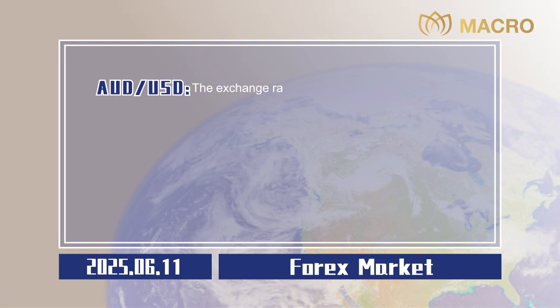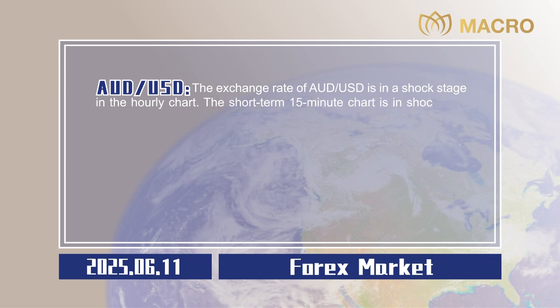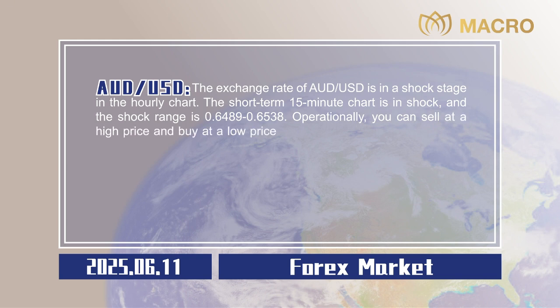The exchange rate of Australian dollar to US dollar is in a shock stage in the hourly chart. The short-term 15-minute chart is in shock, and the shock range is 0.6489 to 0.6538. Operationally, you can sell at a high price and buy at a low price in this range.